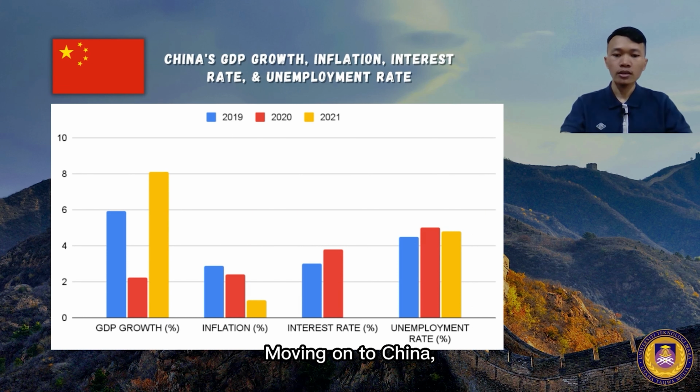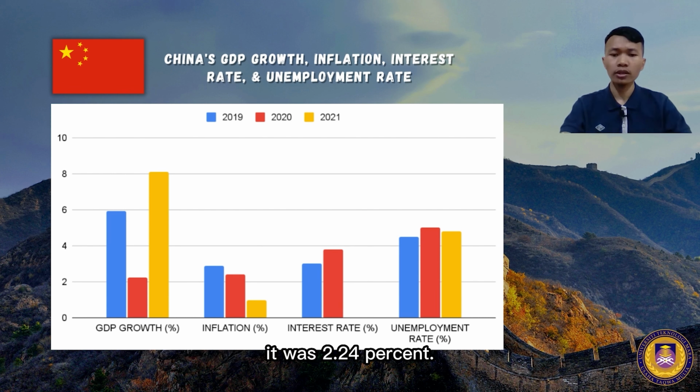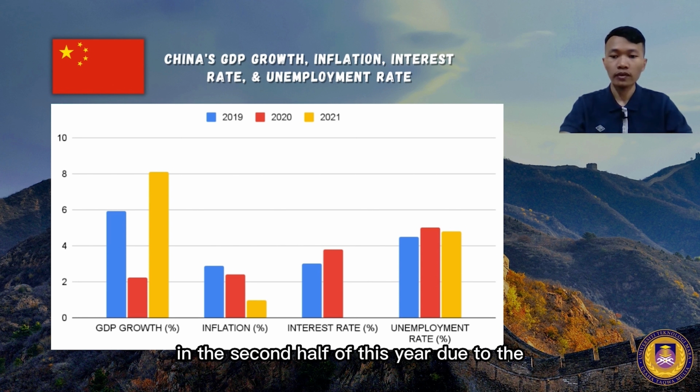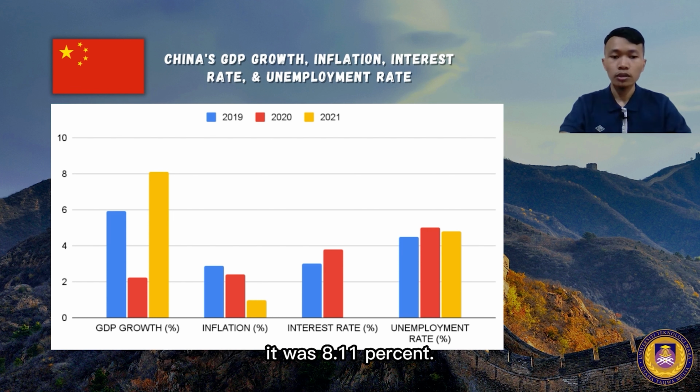Moving on to China, the GDP growth rate for 2019 was 5.95% and for 2020 it was 2.24%. China's economy recovery has slowed in the second half of this year due to the lingering coronavirus pandemic control measures. Next, in 2021, it was 8.11%. It is the largest jump since 2011.